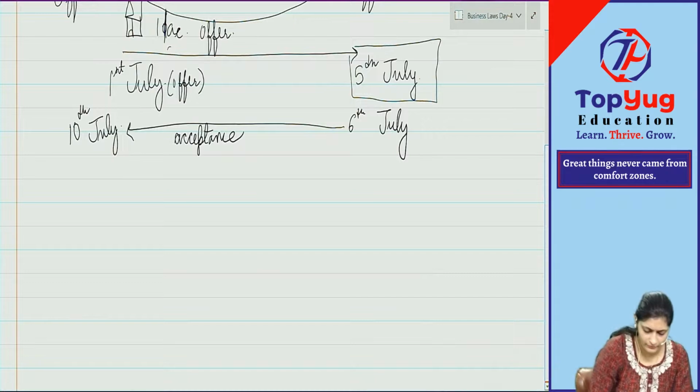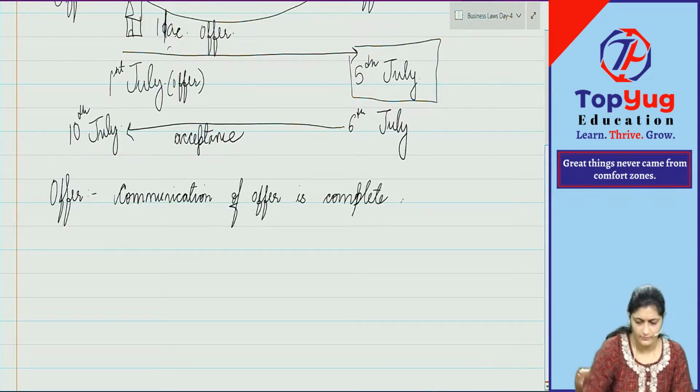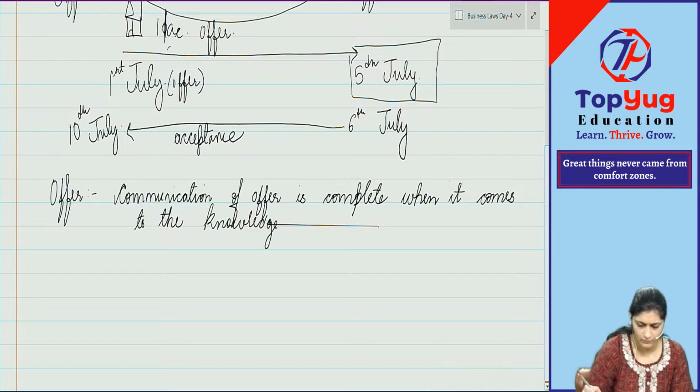Okay. So, communication of offer is complete when it comes to the knowledge of the offeree.